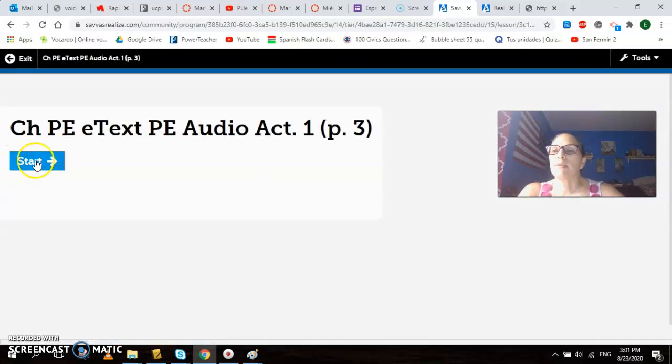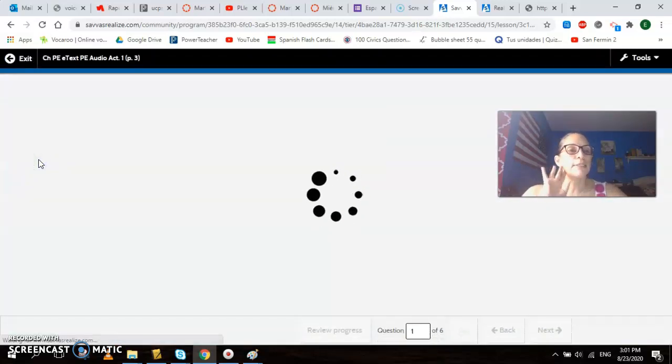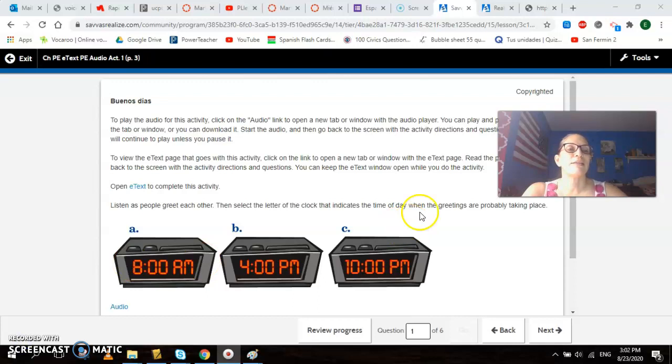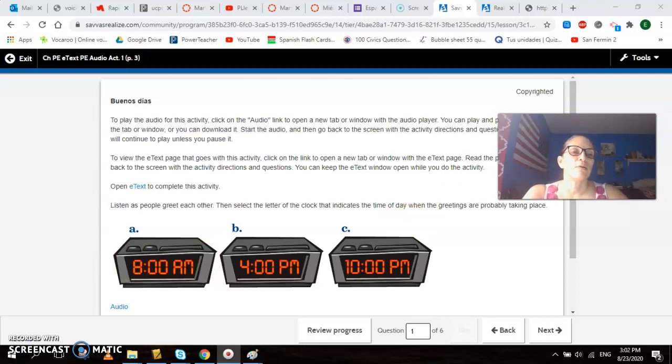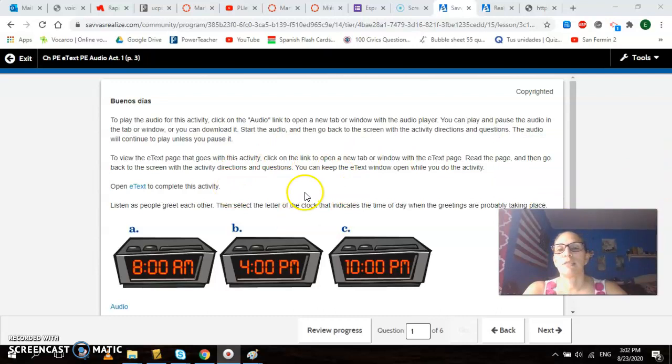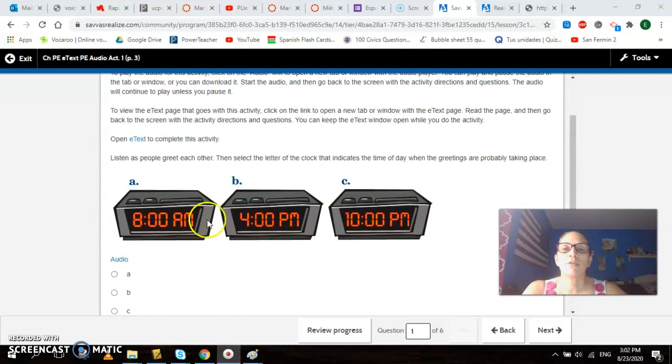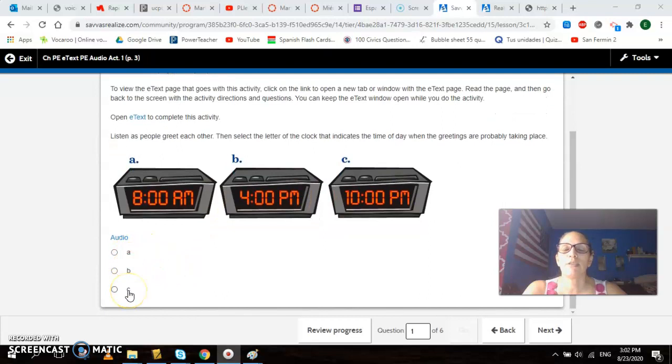We're going with the first one. It's an audio activity. So this is how you do audio activities. You may notice that I cut these once in a while, but it's because I don't want to take time with the video just for you to see something spinning there. Okay, so you read the instruction, you have these 3 options, A, B, or C, and you have here A, B, or C to answer. When you click this audio, it's going to open in a new window and it's going to start playing. So you need to listen and answer the question.